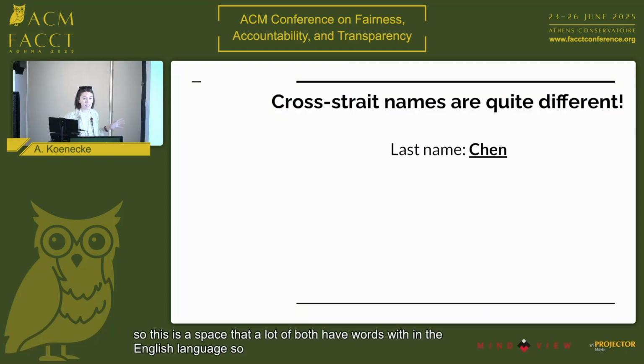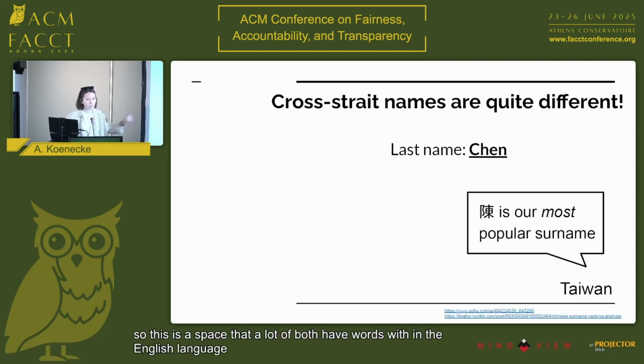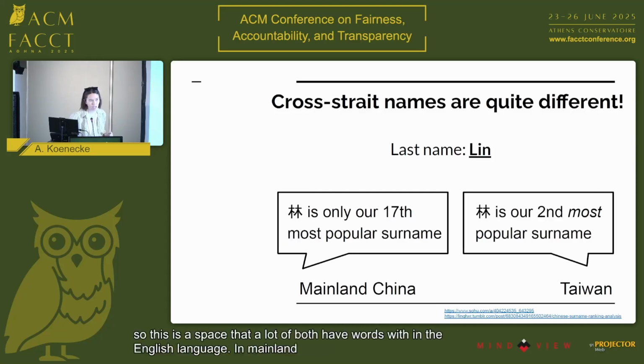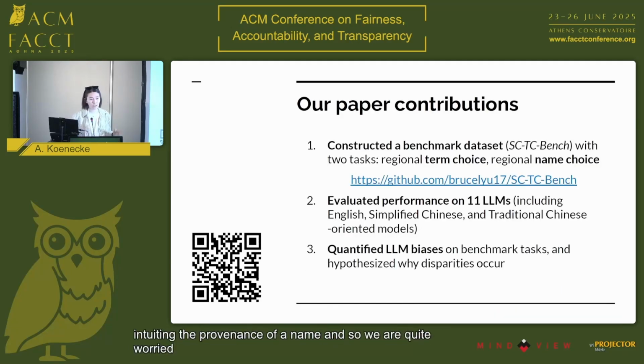So it turns out that last names and first names might also be quite different. So if you just take the common last name Chen, in Taiwan this is the most popular surname, and it's still pronounced Chen, but it's written differently in simplified Chinese, and it's significantly less popular in mainland China. You might think about another example of Lin, which is written the same way in both simplified and traditional characters, but also can lead to LLMs maybe intuiting the provenance of a name. And so we are quite worried about the potential biases that might arise from just looking at these different names.